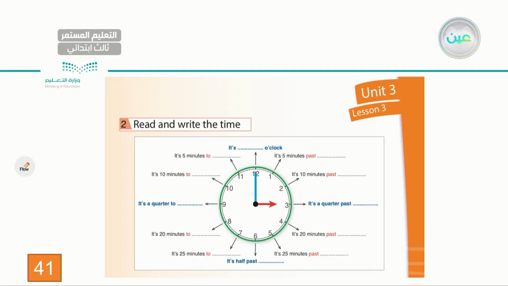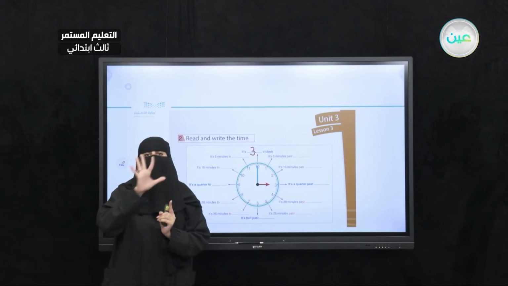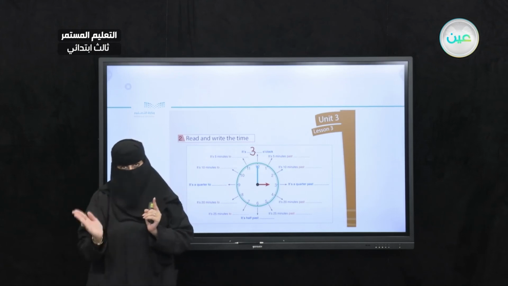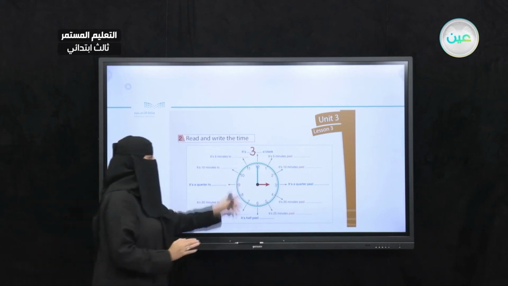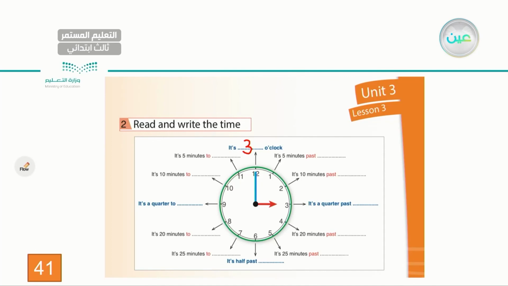So as you can see, what time is it? We will start from here. It is 3 o'clock, exactly 3 o'clock. Okay, so now I will add 5 minutes. I will keep adding 5 minutes. So it is 5 minutes past 3. Let's add 5 more minutes. It's 10 minutes past 3.